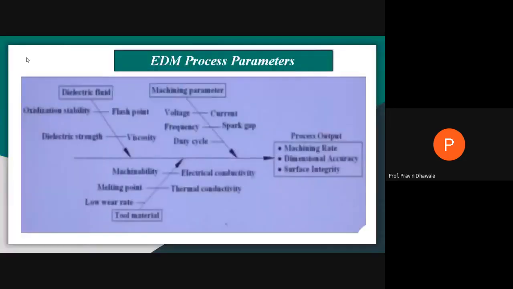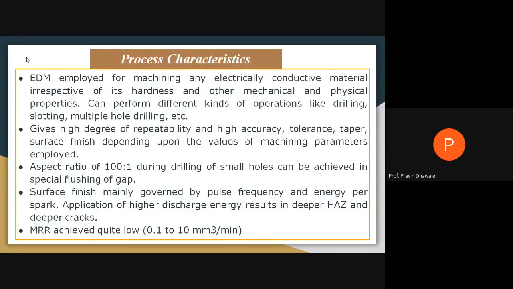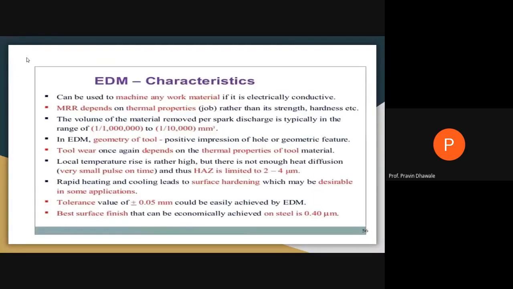The third part that we have discussed is the process parameters that affect the performance of the electric discharge machine. There are some major characteristics of this machining process. We have studied how much tolerance there is, the heat affected zone and its limit, then the surface finish for steel up to a range, right?